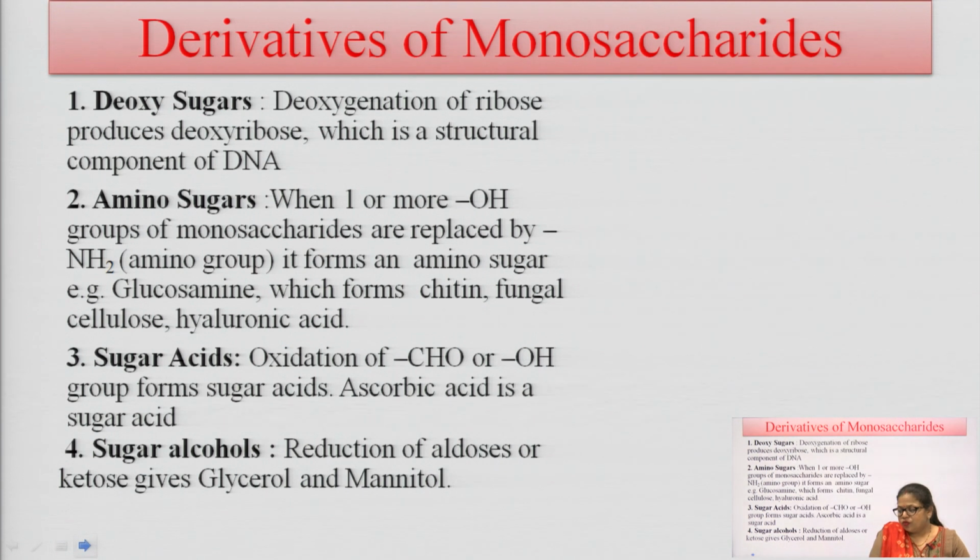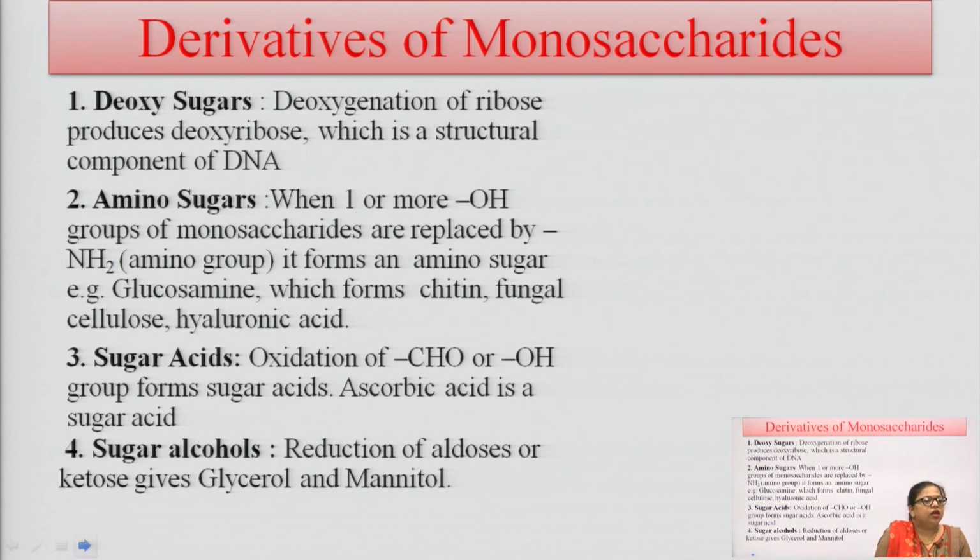The derivatives of monosaccharides are deoxy sugars. Deoxy sugars are formed by deoxygenation of ribose, which forms the structural component of DNA. Amino sugar has one or more hydroxyl groups in its structure replaced by an amino group, like glucosamine, which is used for the formation of chitin, fungal glucan or hyaluronic acid.